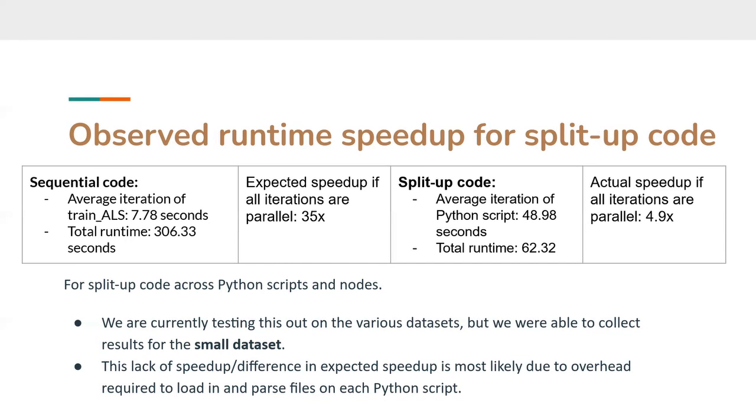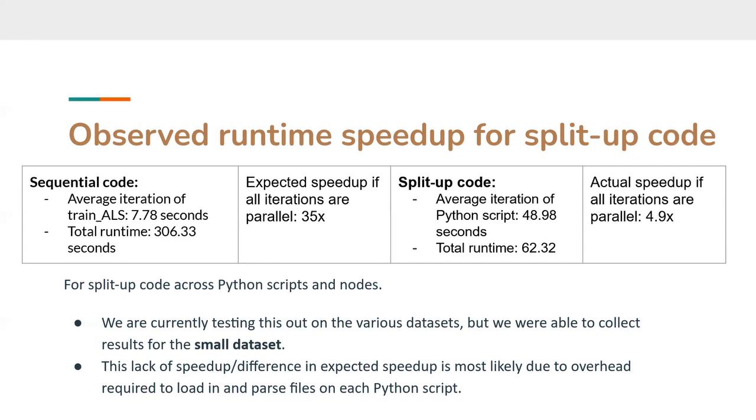In the end, the actual speedup of this parallel implementation was only about 4.9 times the original total runtime, or 4.9 times faster, excuse me. We predict that the reason for this is, again, the overhead required to load in and parse the movies and ratings files in each Python script. Because the sequential version only loads in this data once, it is able to perform faster on each iteration.